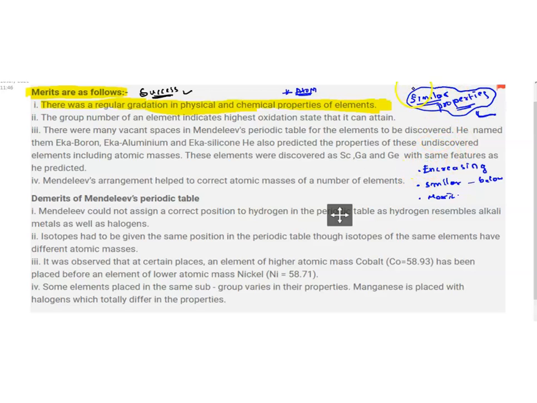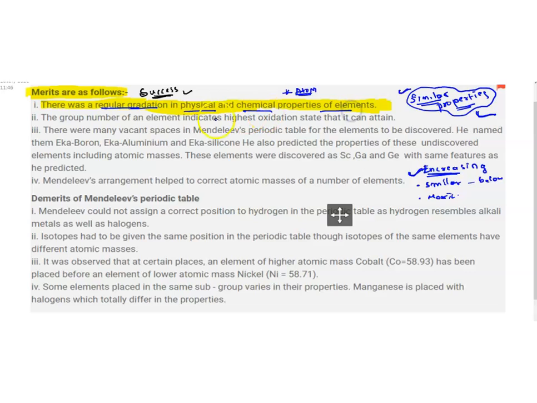To maintain similar property elements, to place the similar property elements in the same group, sometimes he violated his first law. What is the first law? Increasing order of atomic masses. Okay, once he arranged elements in this fashion, he found that there is a regular gradation in the physical and chemical properties